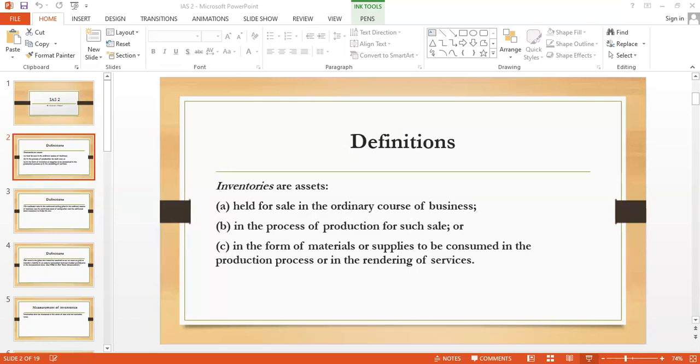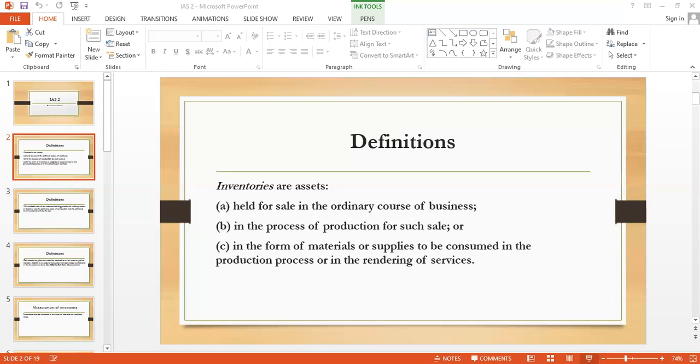Now, for example, suppose my cost of inventory was 15,000 and when I calculated the NRV it comes to be 13,000. So it means a write-off is needed of 2,000 against this inventory. And this write-off is to be charged in the profit and loss account as an expense.